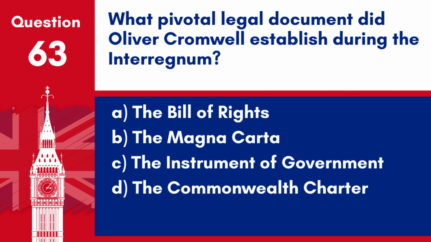Question 63. What pivotal legal document did Oliver Cromwell establish during the interregnum? A. The Bill of Rights. B. The Magna Carta. C. The Instrument of Government. D. The Commonwealth Charter.